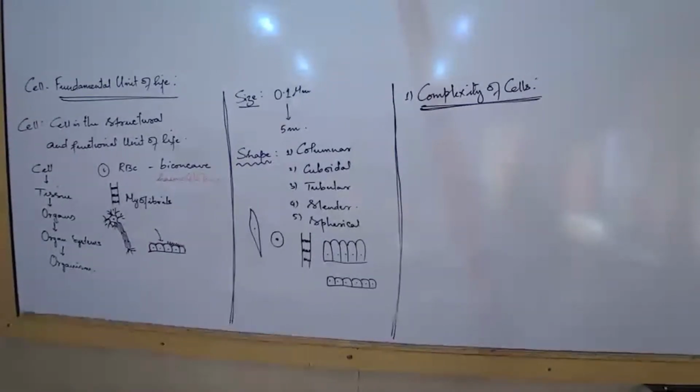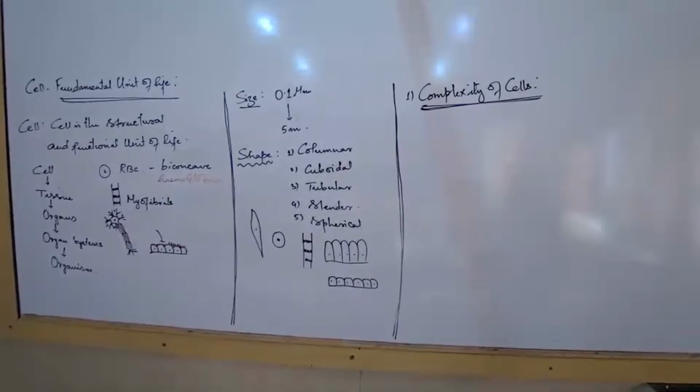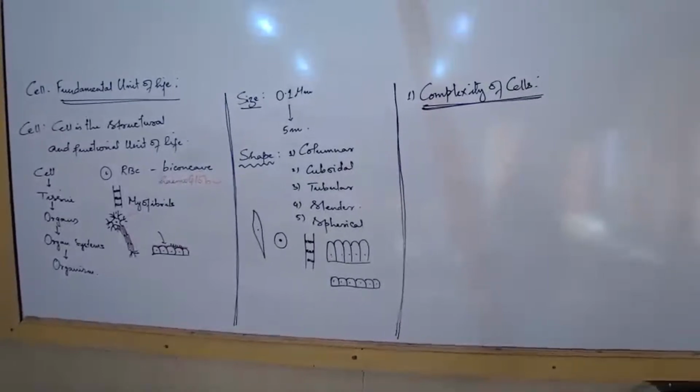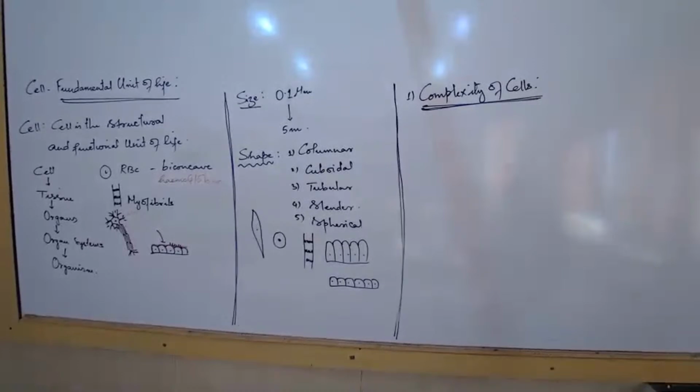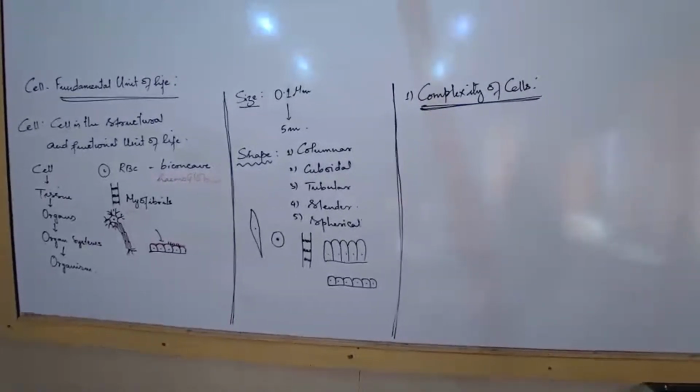Do we belong to that category? We have millions of cells. I have been talking about the two extremes, amoeba with only one cell, and our bodies with millions of cells. But in between there will be a series, no? There will be organisms with few cells, and then a few more, and then a few more.